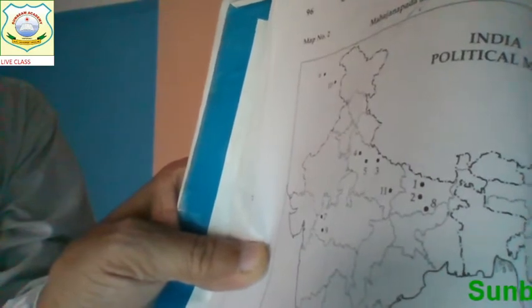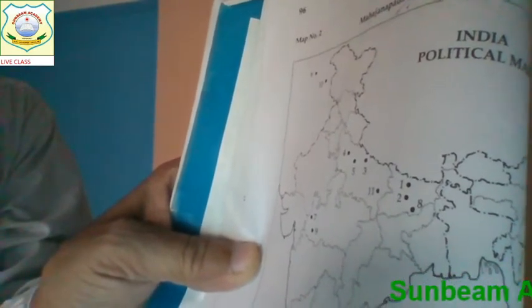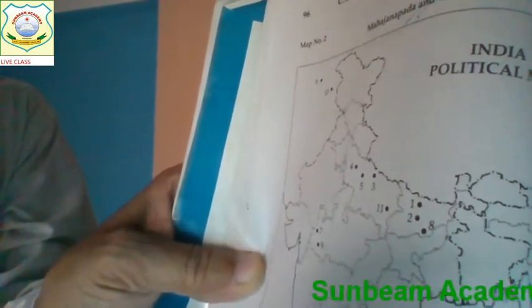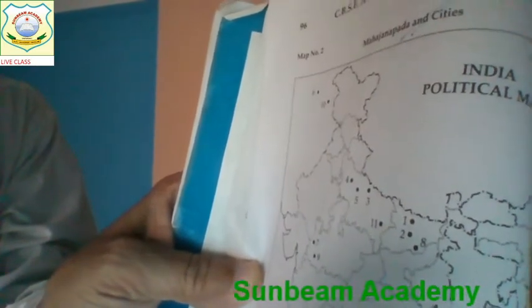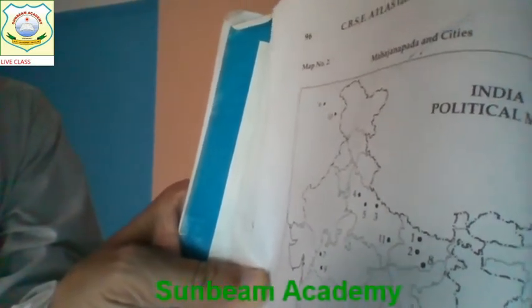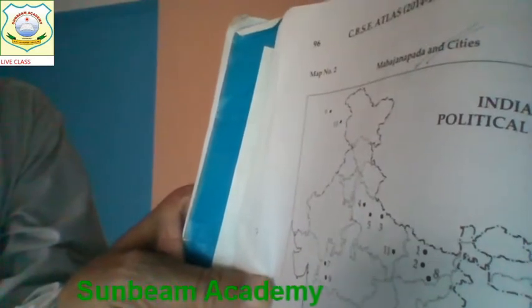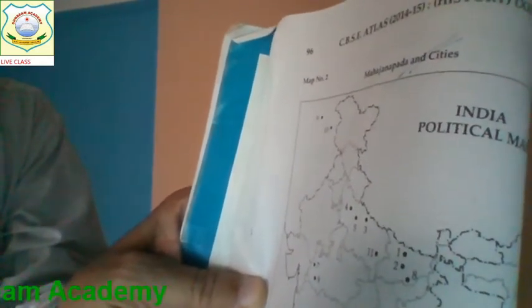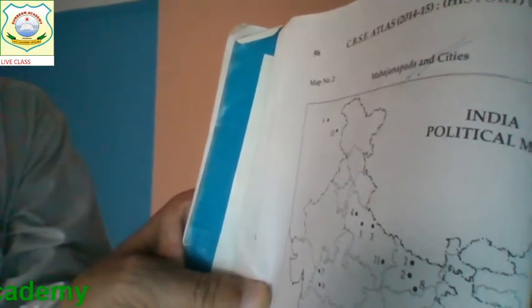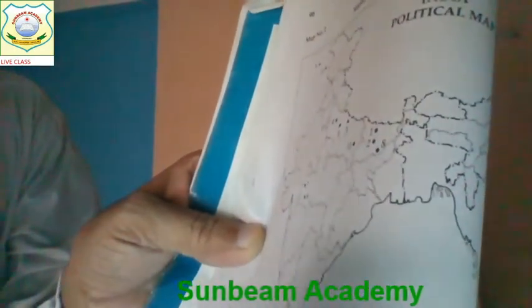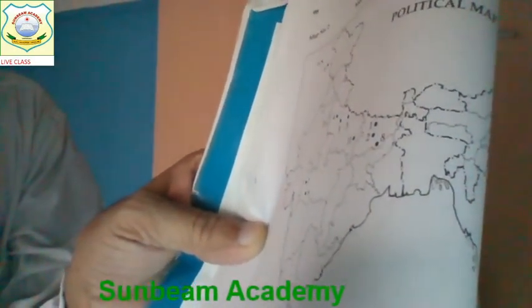Point 3 now indicates Uttar Pradesh. The place is Koshal. Point 4 is also in Uttar Pradesh. The place is Kuru. Point 5 is which? Panchala.